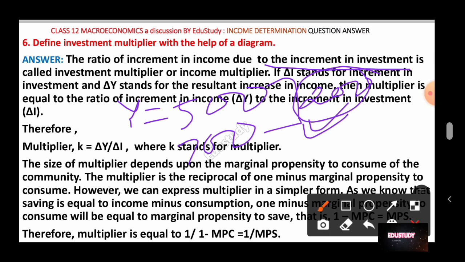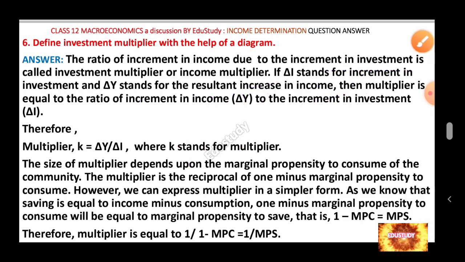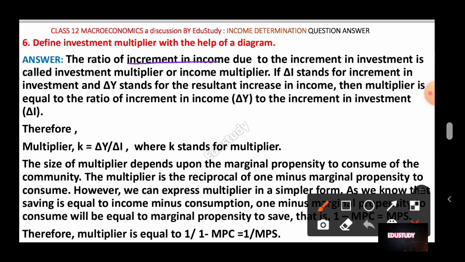And that ratio, which ratio? The ratio between the increment in the income and the increment in the investment is called the investment multiplier or the income multiplier.